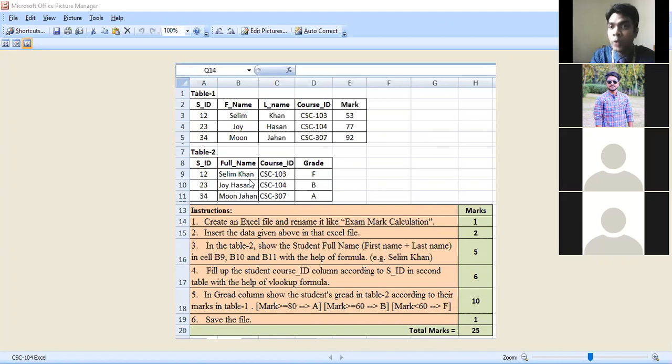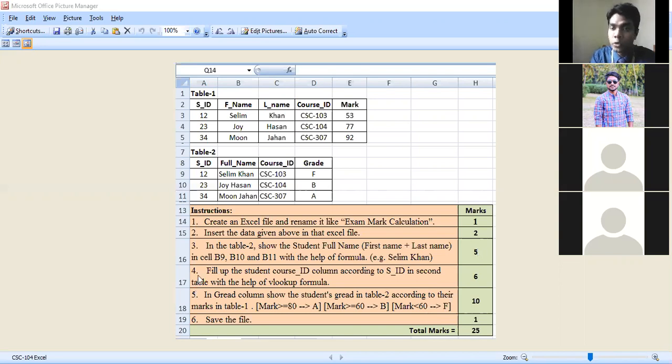You have to understand how we can join the content of two cells by using the concatenation formula. So you have to show the full name by adding the first name and last name from table number 1, and display it in the full name column of table number 2. If you are able to perform this task, you will get 5 marks.